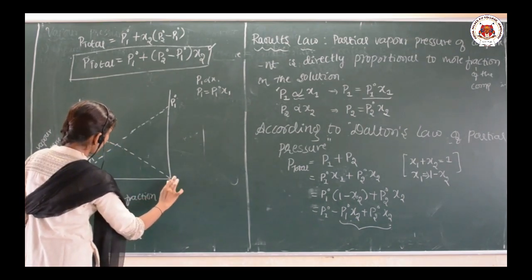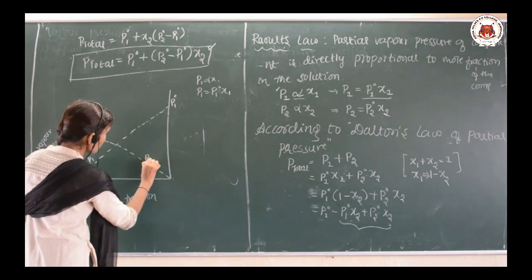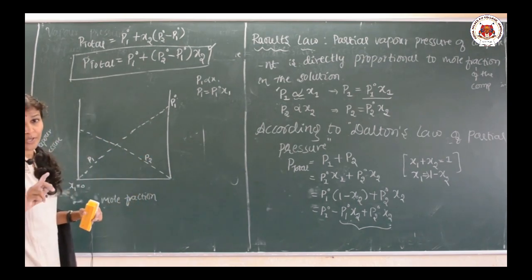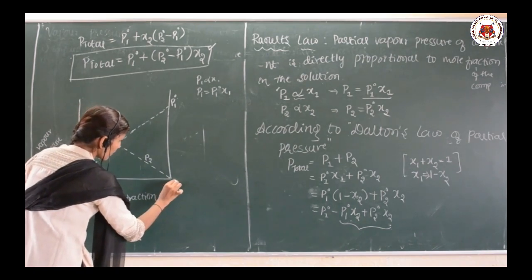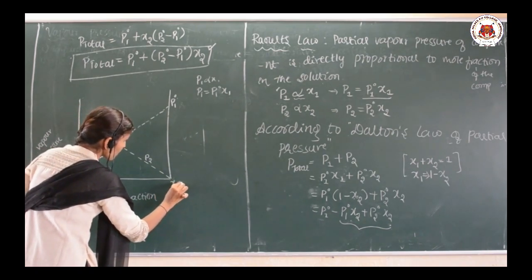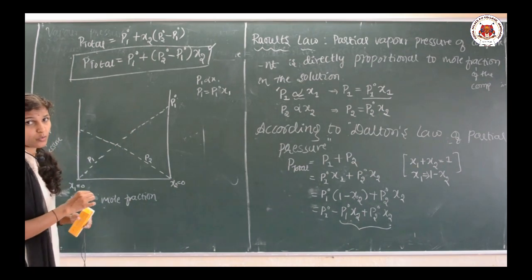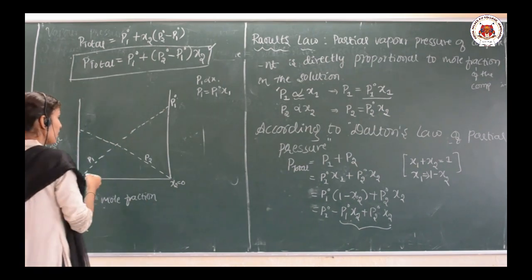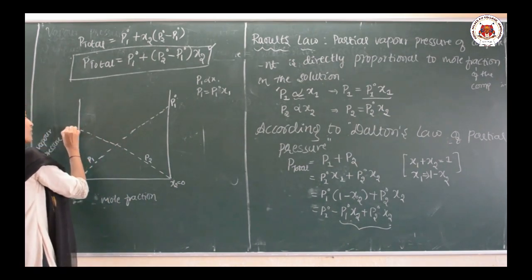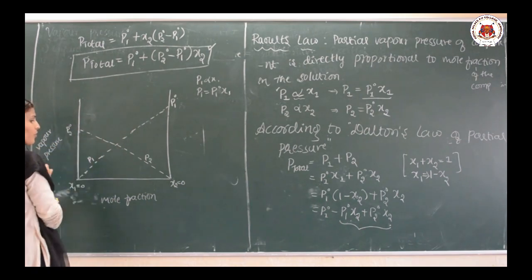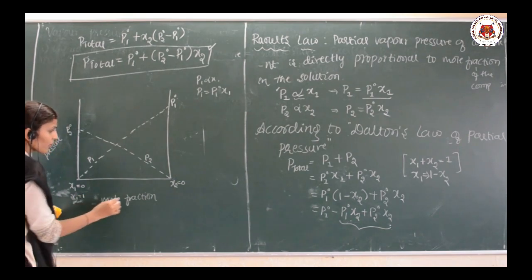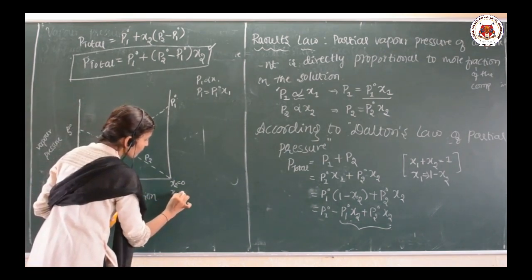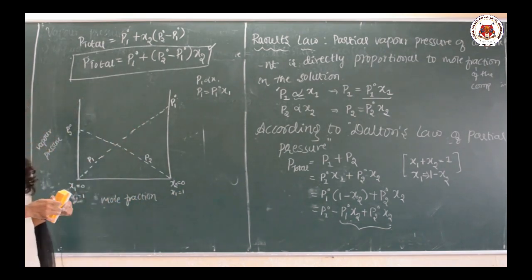Here it will be P2, and previously here x2 will be 0, and then it will be P2 naught, and here x2 will be 1, here x1 will be 1. Okay.